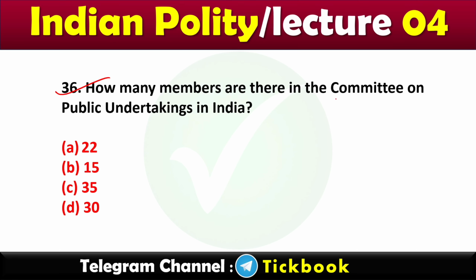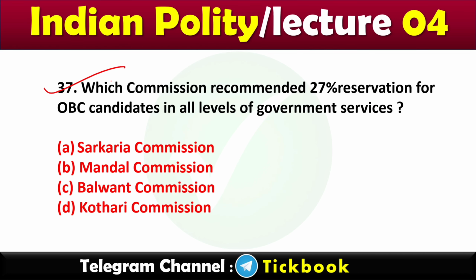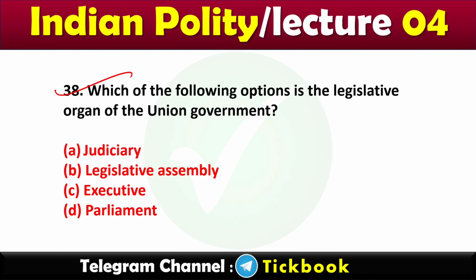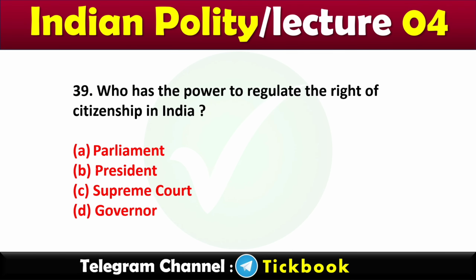36. How many members are there in the Committee on Public Undertakings in India? Option number A is the right answer, 22. 37. Which commission recommended 27% reservation for OBC candidates in all levels of government services? Option number B, Mandal Commission. 38. Which of the following options is the legislative organ of the Union government? Option number D, Parliament.